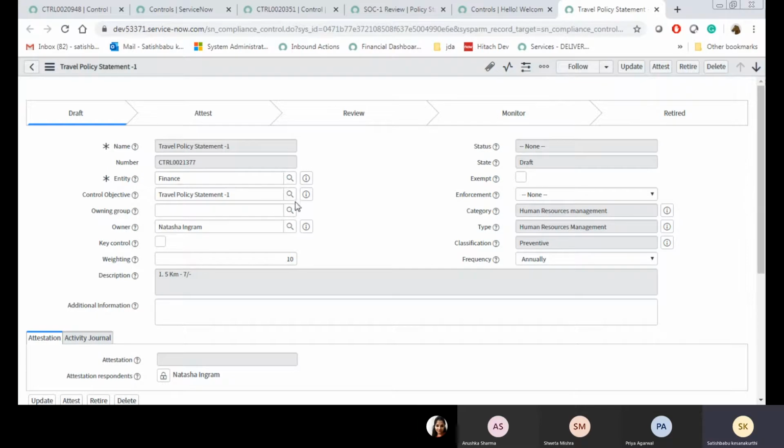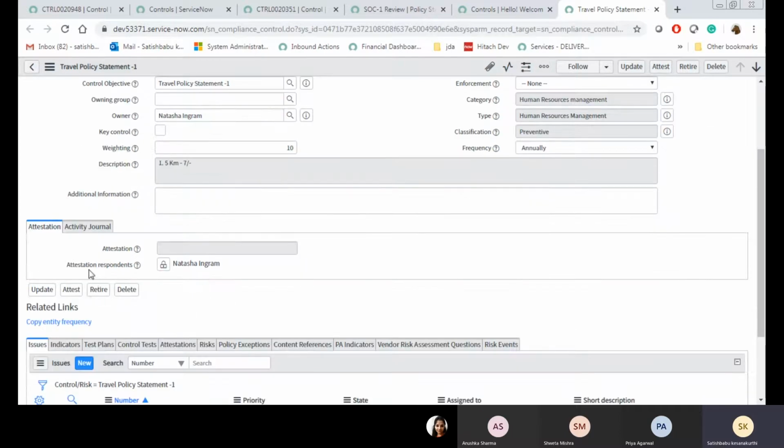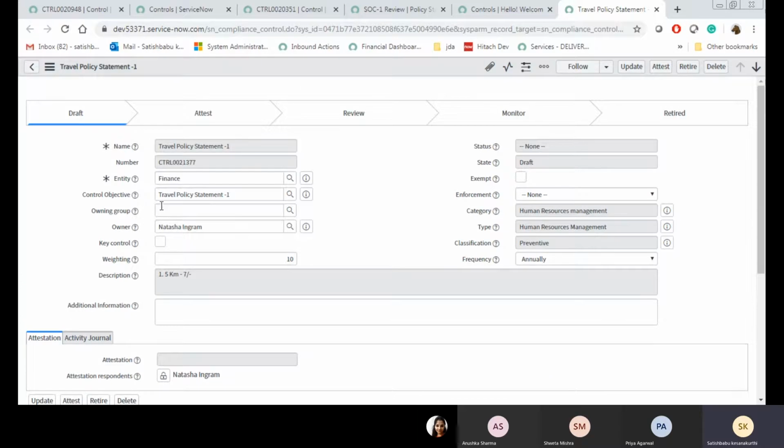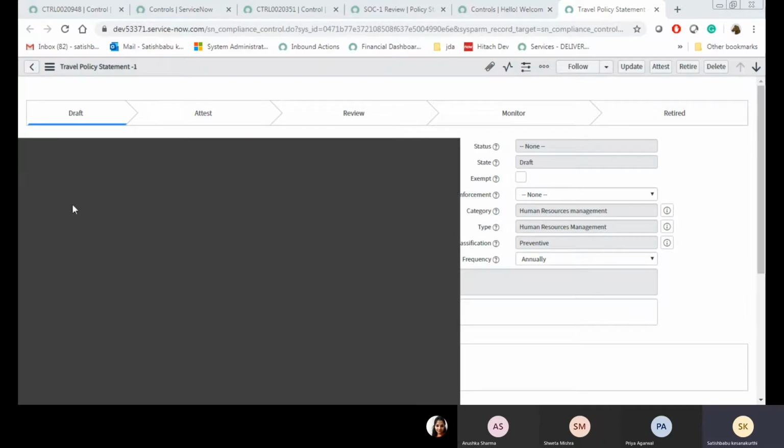In draft state, the control user or compliance manager will fill in all those details, and who is the owner and attestation respondent. Now, owning group: which group does this control belong to? Which group will take care of this particular control? That owning group we are going to select here.